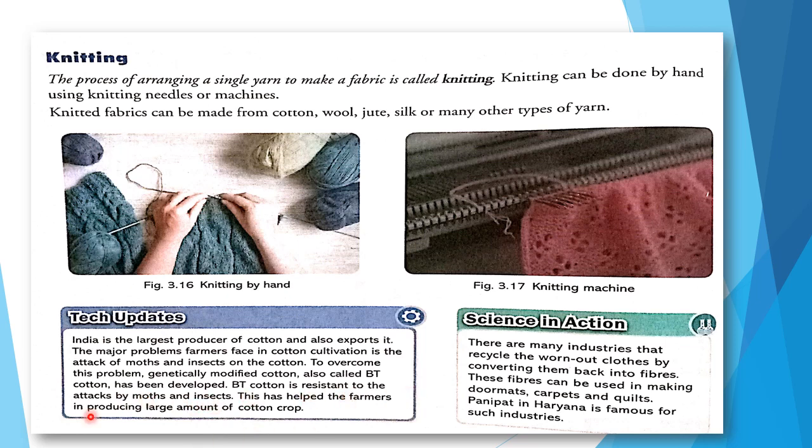This helps the farmers in producing a large amount of cotton crop. In BT cotton, moths and insects cannot live, because the cotton plant itself is resistant to such insects. So these help the farmers in producing a large amount of cotton crop.